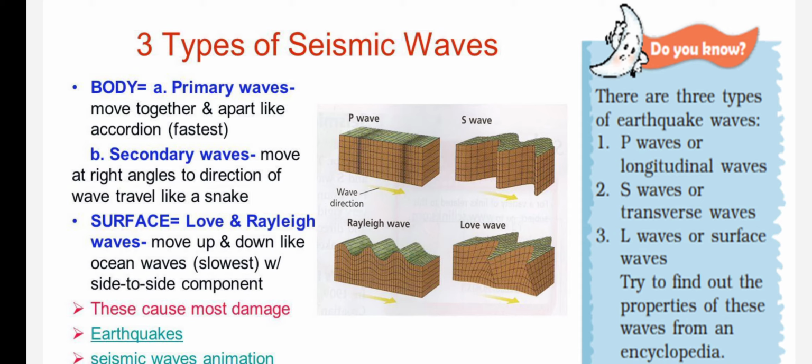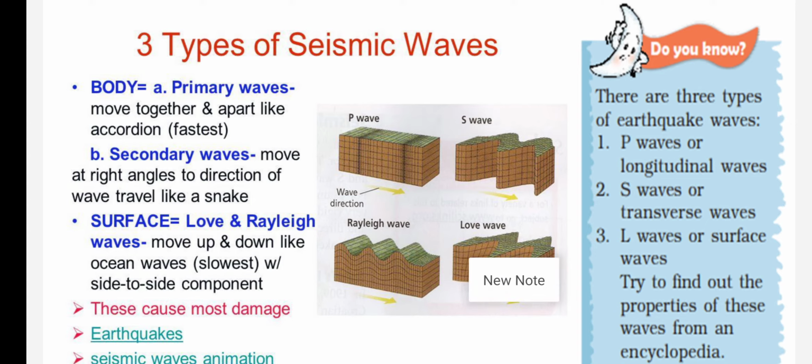So let's see P waves. They move together, apart like a Gaussian, meaning the fastest movement of matter. Then the second one, S waves or transverse waves. These are also called secondary waves. They move at right angles. See here, they move in a right angle direction, like a snake. Next one, surface waves.